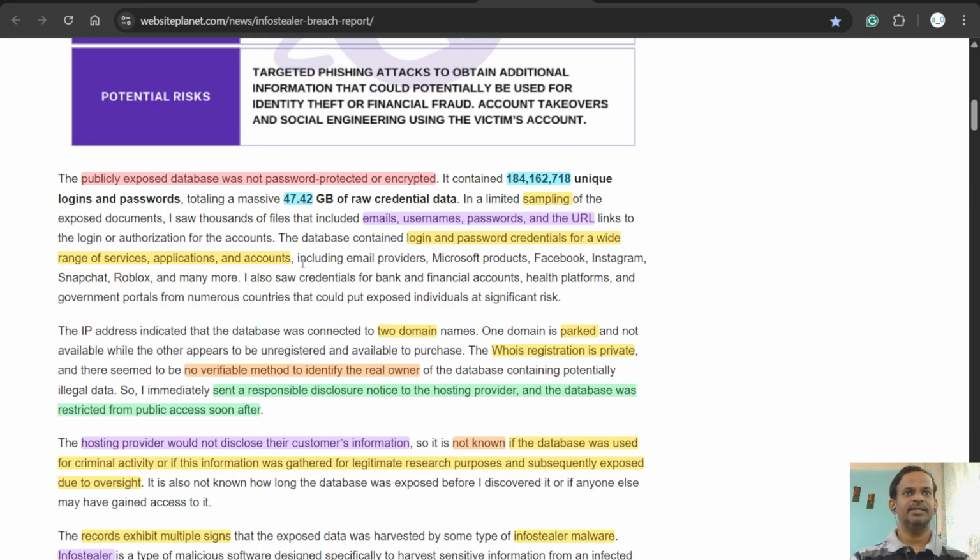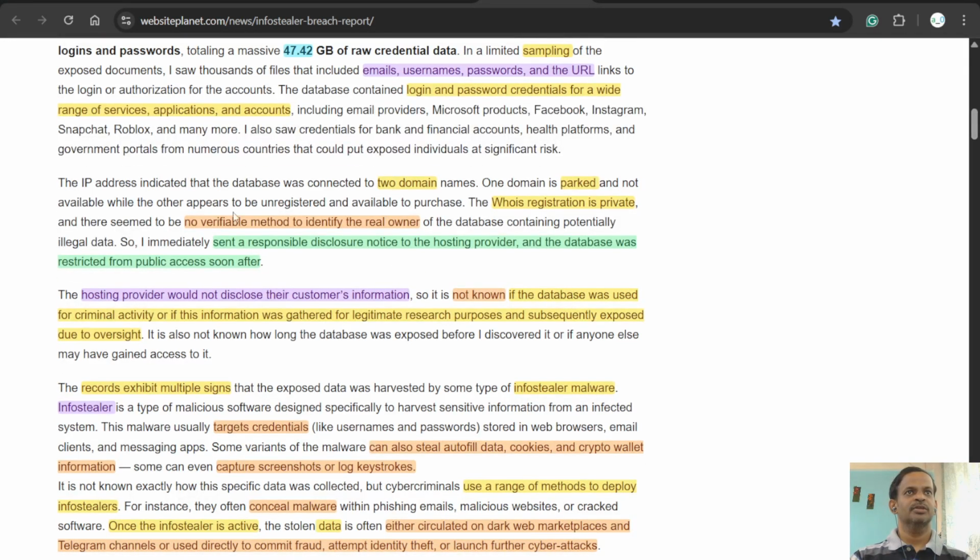So we can see that they have bank, financial account, health platforms, government portals, and numerous countries, which could expose individuals to significant risk. The IP address indicated that the database was connected to two domain names. One domain is parked and available, while the other appears to be unregistered and available to purchase.